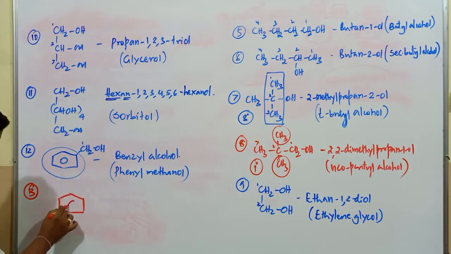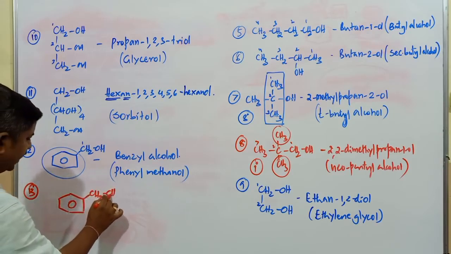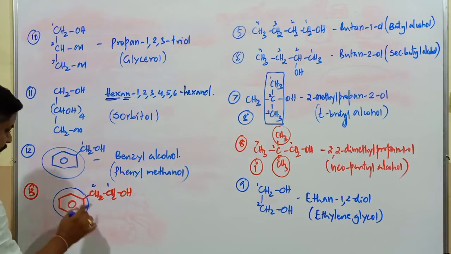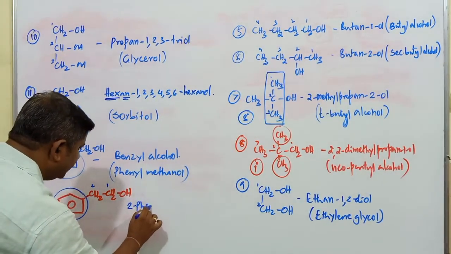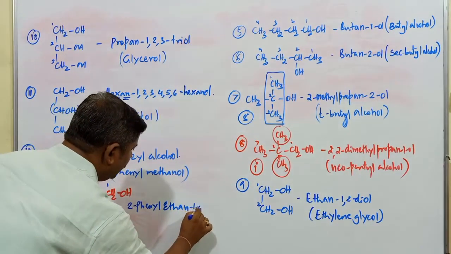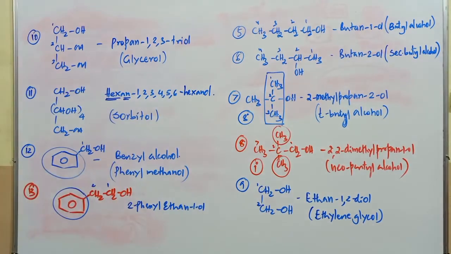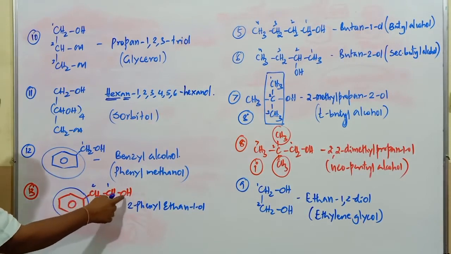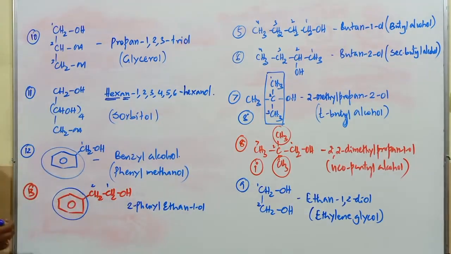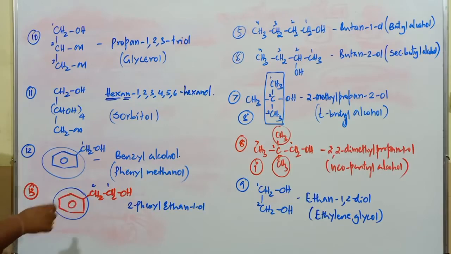Next one, another alcohol: CH2, CH2, OH. What's the correct IUPAC name of this compound? Here this is 1 and this is 2. The phenyl group is present on carbon number 2, so it is called 2-phenyl. It is ethane: 2-phenyl ethane 1-ol. So this is the IUPAC name of this compound, 2-phenyl ethanol. On the second carbon atom, the number of carbon atoms is less, but because of the functional group this is taken as the longest chain. The phenyl group is going to be a substituent. So 2-phenyl ethanol is an example for a primary alcoholic compound.